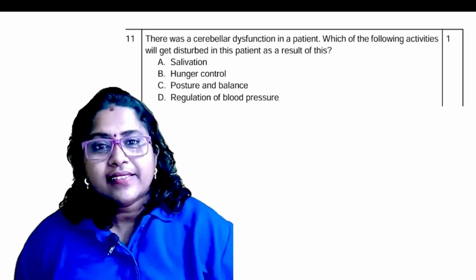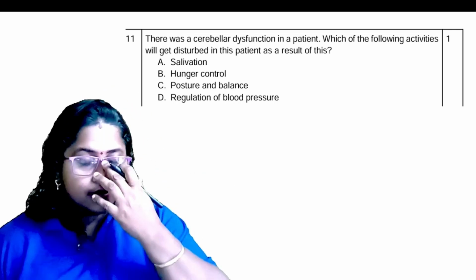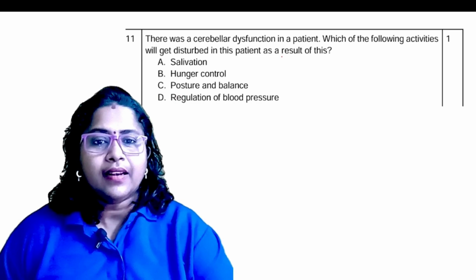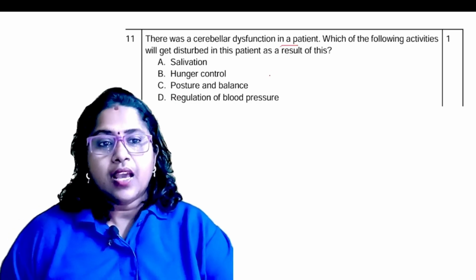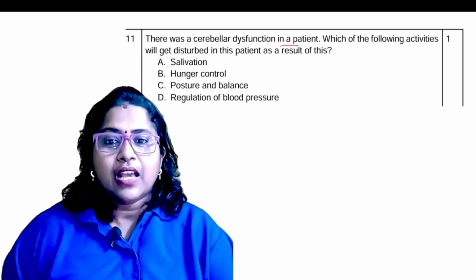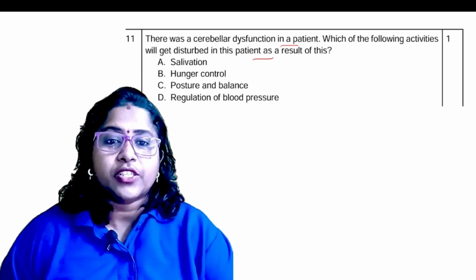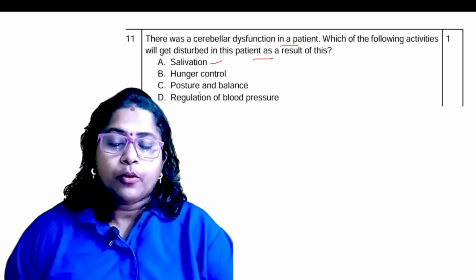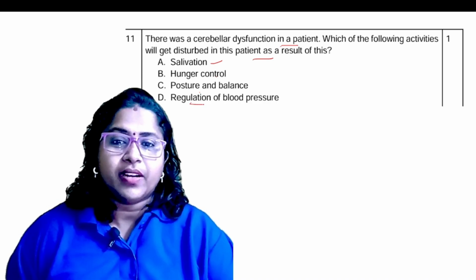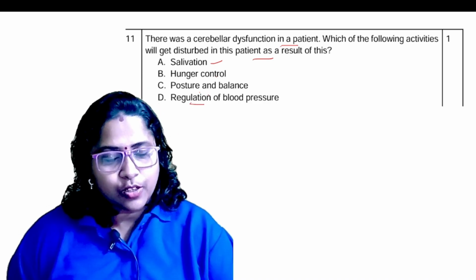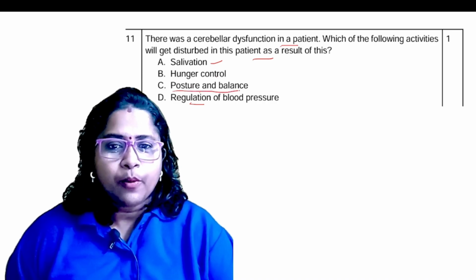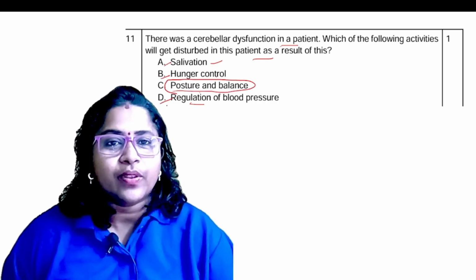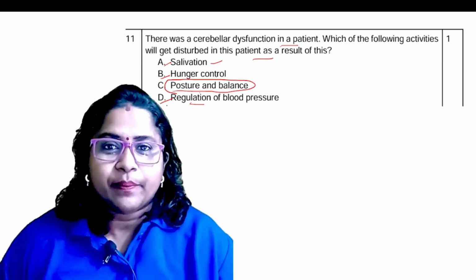Now this is from the recent sample paper. There was a cerebellar dysfunction in a patient. Which of the following activities will get disturbed in this patient as a result of this? Salivation, hunger control, posture and balance, regulation of blood pressure. So cerebellum, it is always related with which one? Posture and balance. So these three are all related with the medulla oblongata.